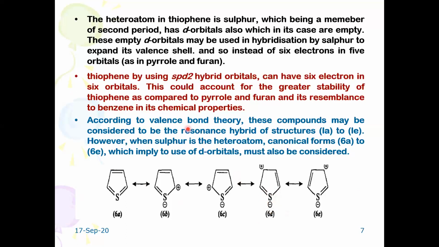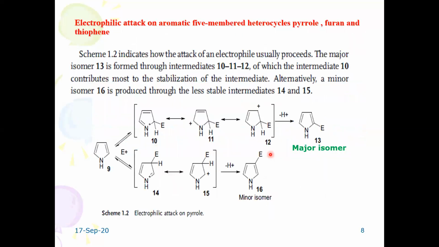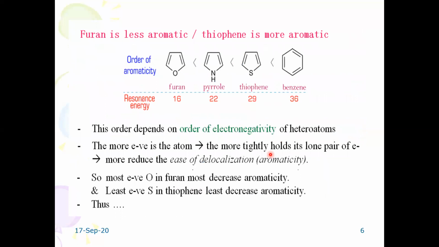According to valence bond theory, these compounds may be considered resonance hybrid structures of sulfur, where the heteroatom canonical forms are represented here, which implies that the d orbitals must also be considered. Because of this, thiophene is much more aromatic and highly aromatic in character.